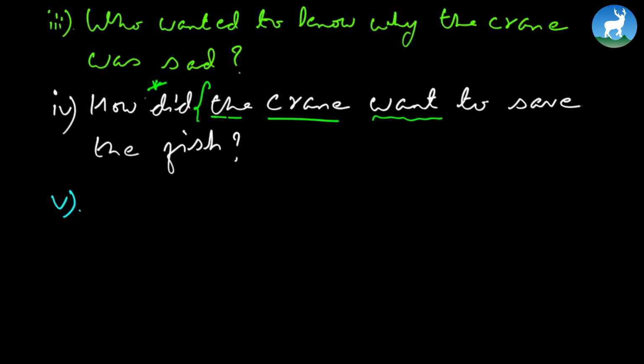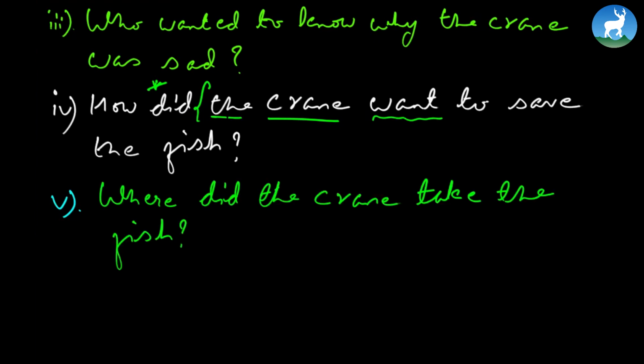Where did the crane take the fish? Finally, 6. When you write the answer, you begin from "The crane" and change it to "took the fish." So again, read the passage to get the answer. The crane took the fish in its beak to a large rock where it ate them and left the bones there. So that's where actually the crane took the fish.